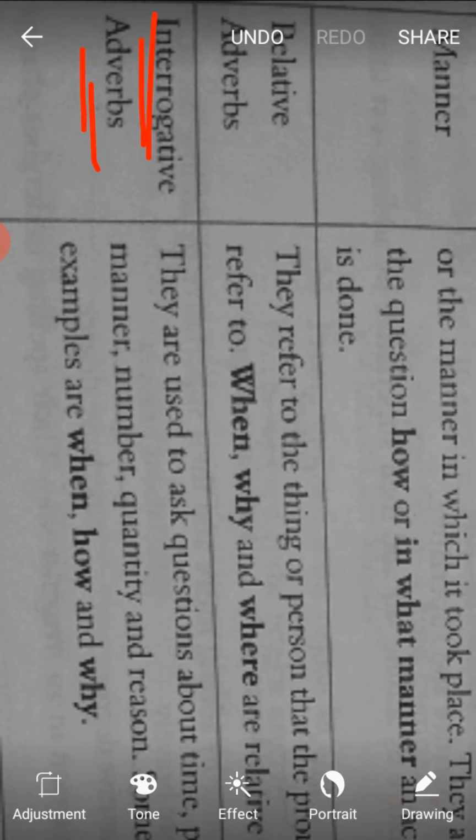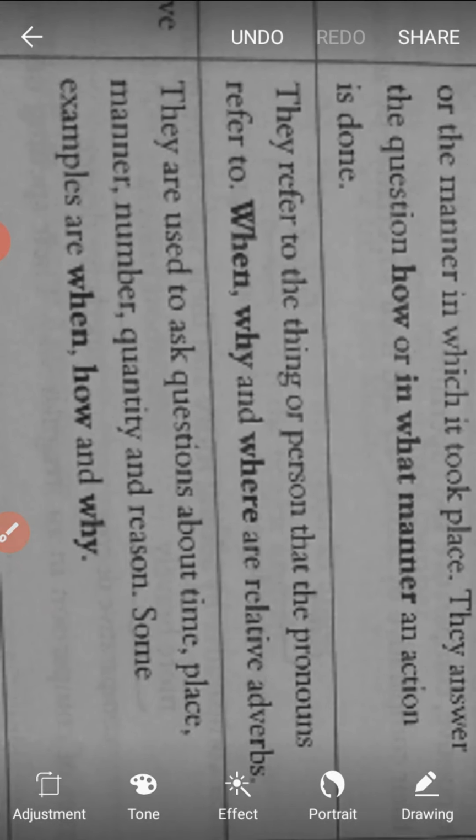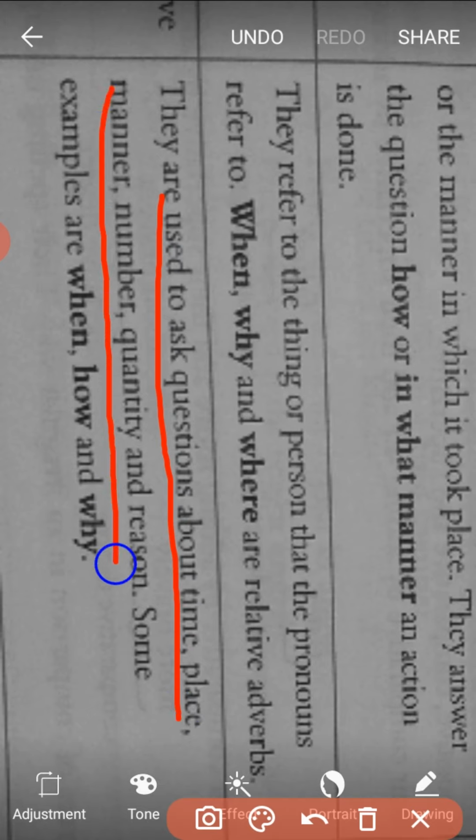As per the definition, they are used to ask questions about time, place, manner, number, quantity, reason, etc. Some examples with WH words like when, how and why are given here. So whenever we ask a question using a WH word and the same word refers to time, place, manner, number, quantity or reason, then this word becomes an interrogative adverb.